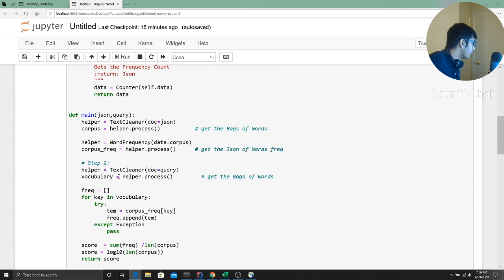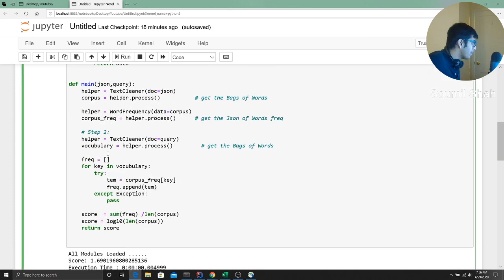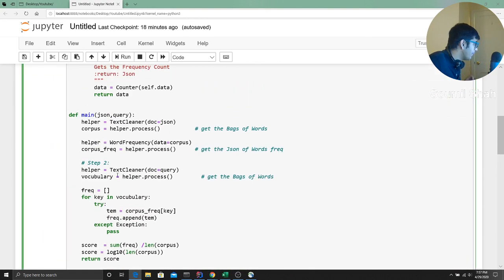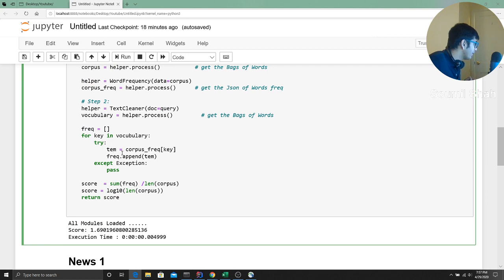I'll explain what I mean by that. For example, corpus frequency. Let's say your query was some news in New York. I'm going to see if the word some exists in that big corpus list. If it exists, give me the frequency count of that. So the word some appears how many times? Okay, 2 times, I'll take it. Then the words new and York appear 1 and 1 time. So 2 plus 1 is 3, and 3 is divided by the total length. So that's the logic, right?